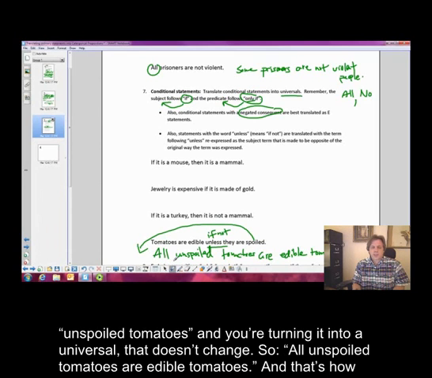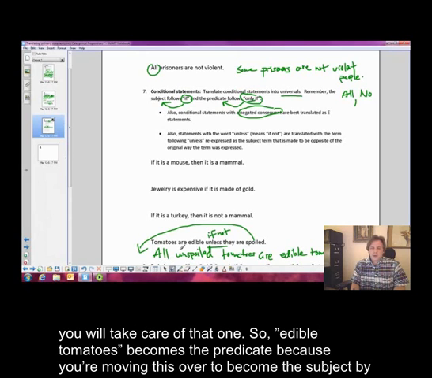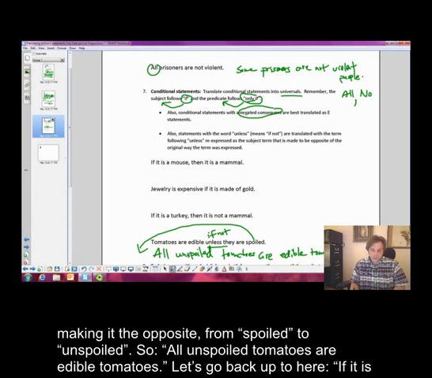That doesn't change. So all unspoiled tomatoes are edible tomatoes. Okay, and that's how you will take care of that one. So edible tomatoes becomes the predicate because you're moving this over to become the subject by making it the opposite, from spoiled to unspoiled. So all unspoiled tomatoes are edible tomatoes.